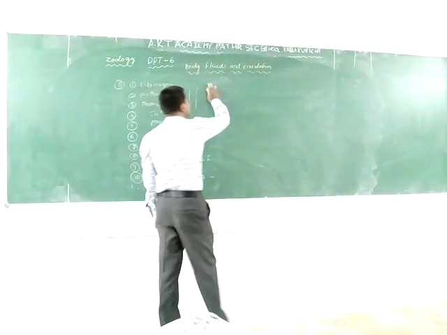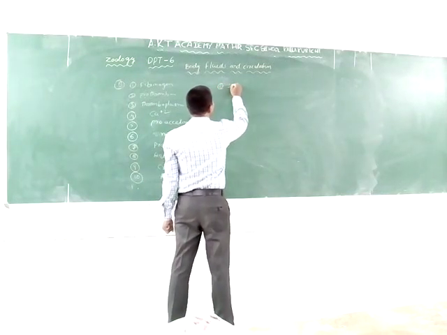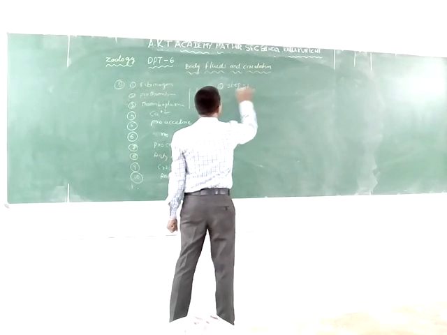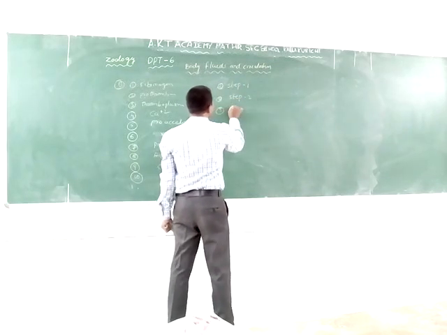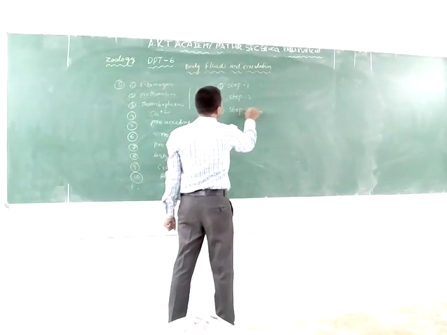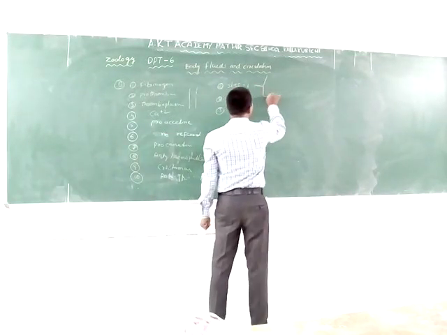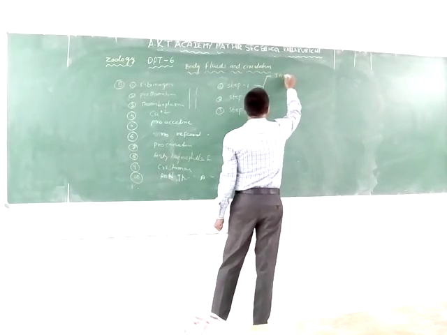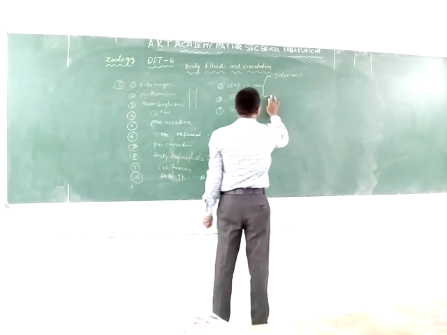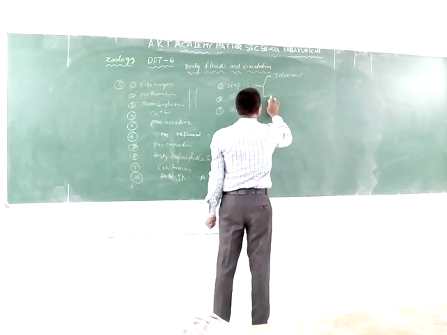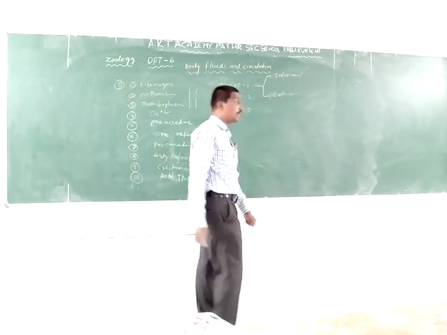The clotting mechanism mainly has 3 steps. The first step, the second step, and the third step. The 3 steps are there. The first step mainly has 2 types: the intrinsic factor and also the extrinsic factor.